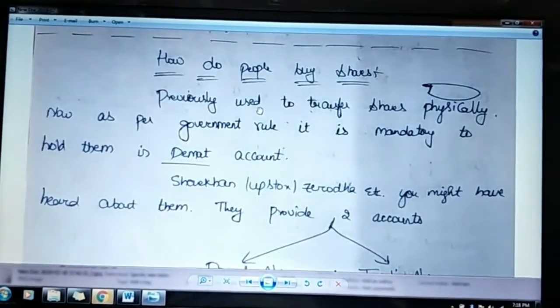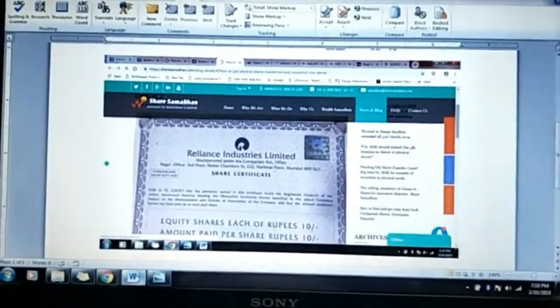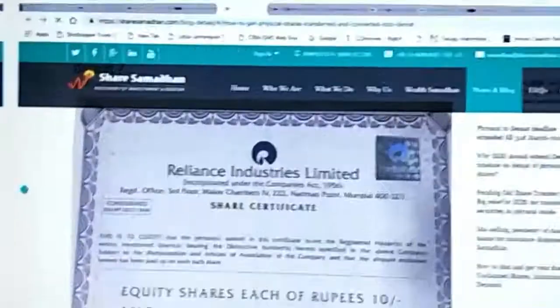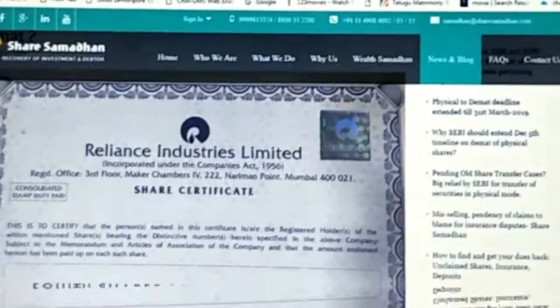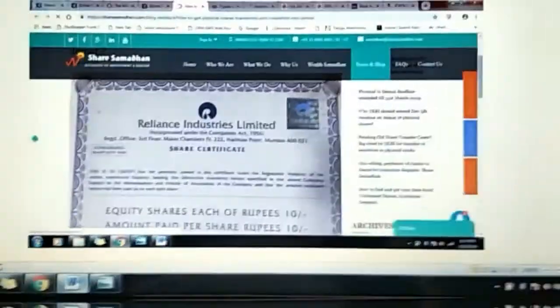Okay, now how to buy shares, first of all. Previously, shares used to be in physical form, like you can see here, Reliance Industries Limited. You are having shares. There will be a share certificate issued in your name.